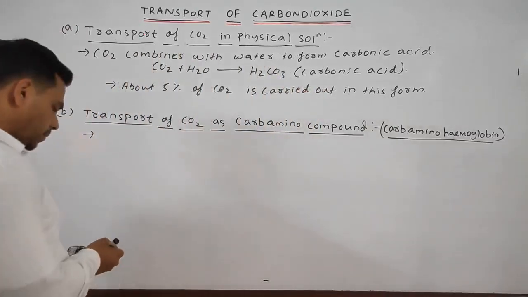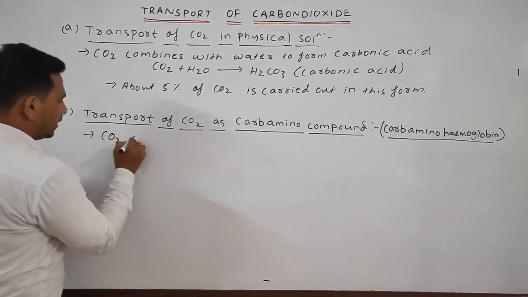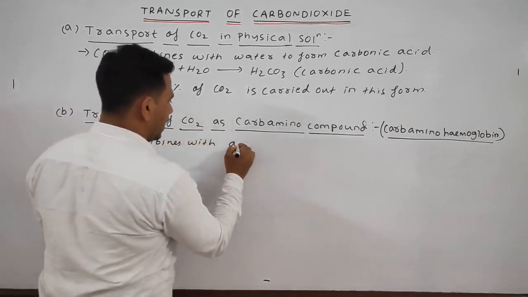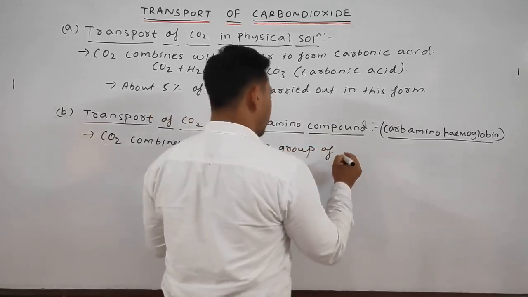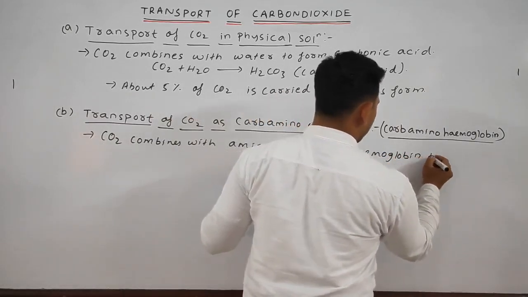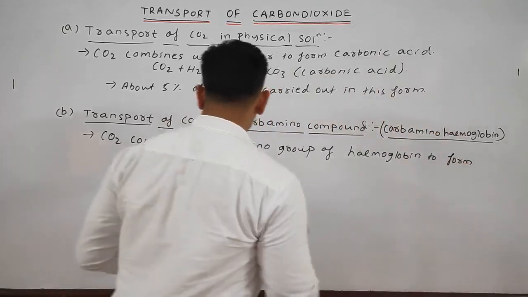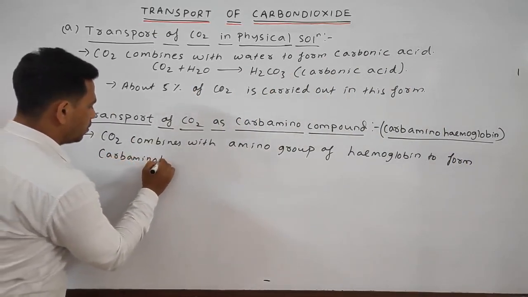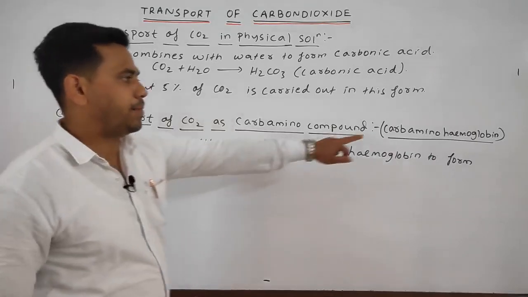So we can write our next point: carbon dioxide combines with amino group of hemoglobin to form carbamino hemoglobin.